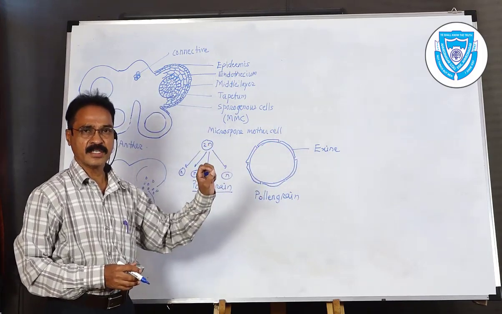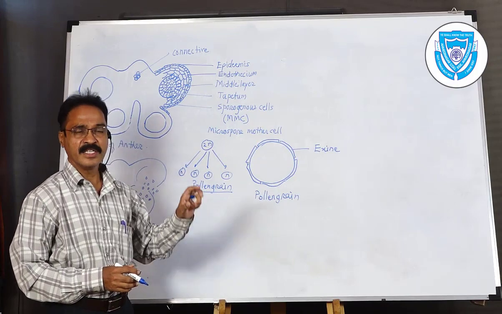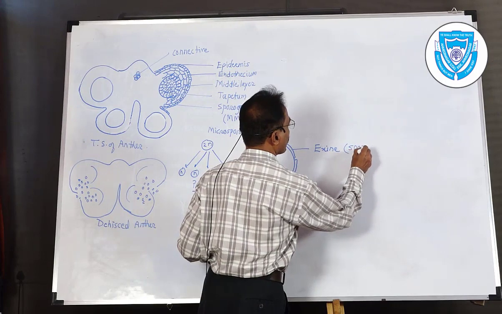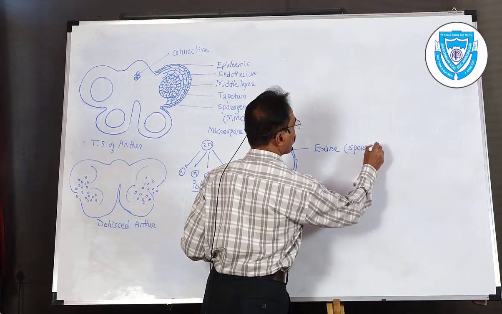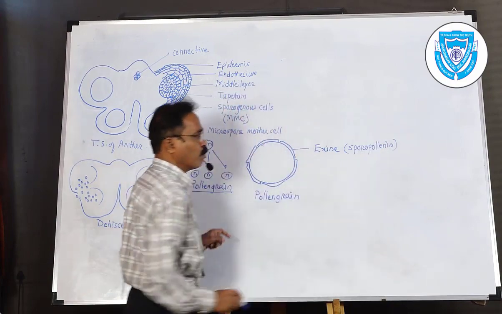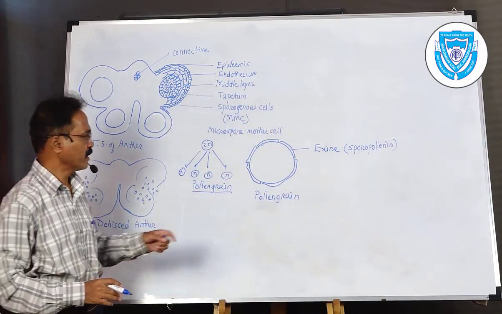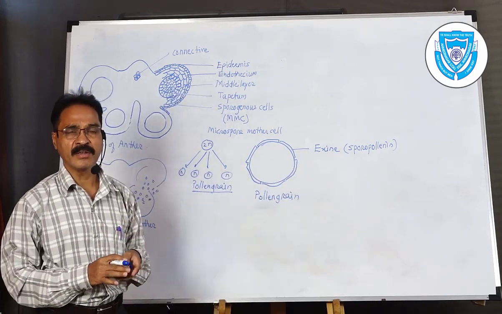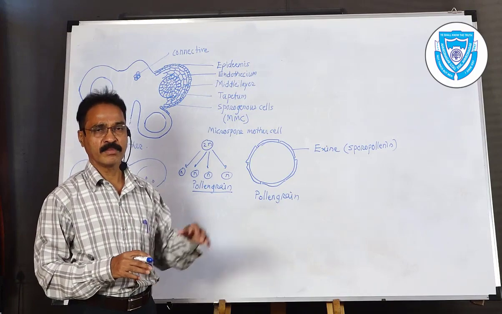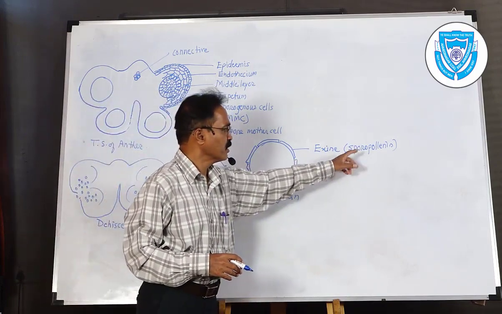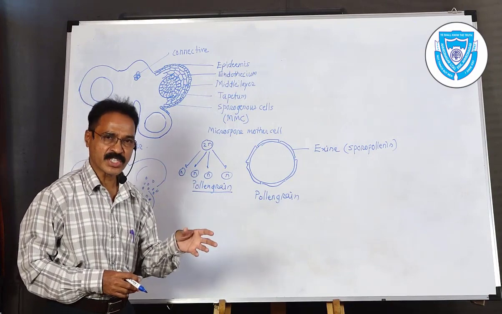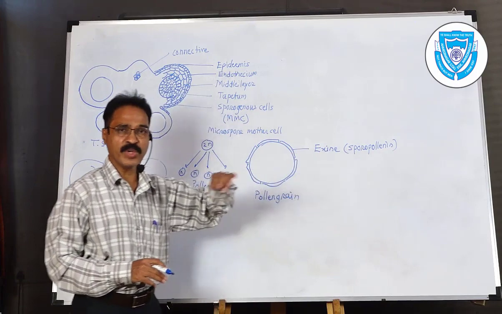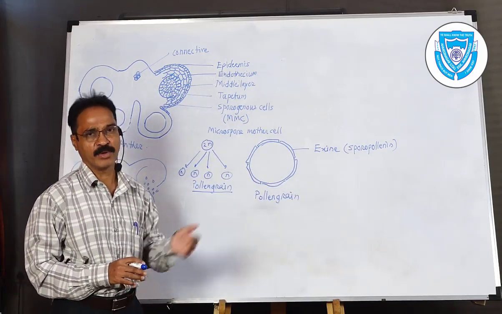In many cases the exine, the outer layer, is very thick, and generally it is made up of sporopollenin, so the exine is not disturbed by any chemical coming from outside the body. So sporopollenin is the exine. The chemical structure of this exine is very thick and does not alter or change due to the activity of chemical influences.